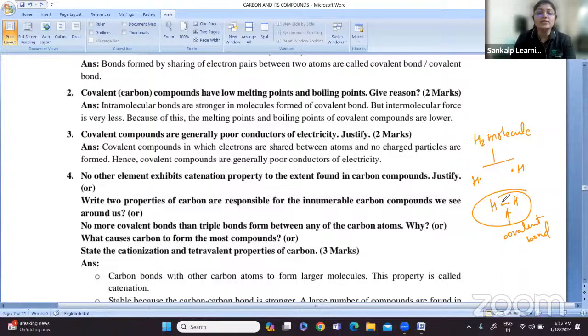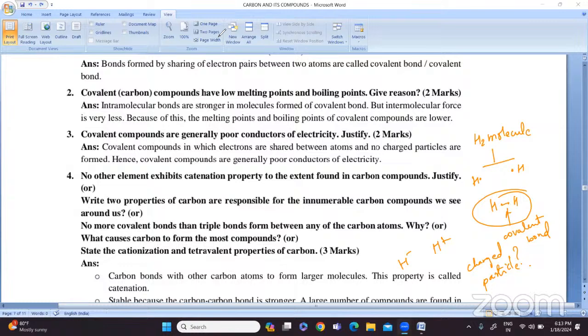Now, when there is formation of a covalent bond, can you see any charged particle? No, you cannot see a charged particle. Can you see H plus? Can you see H minus? This is the meaning of charged particle. So because of this reason, covalent compounds are generally very poor conductors of heat and electricity.